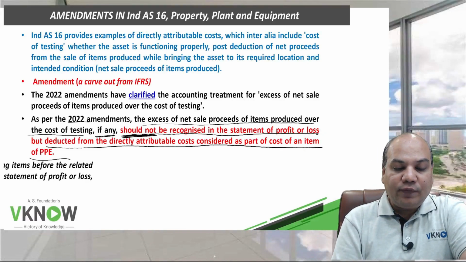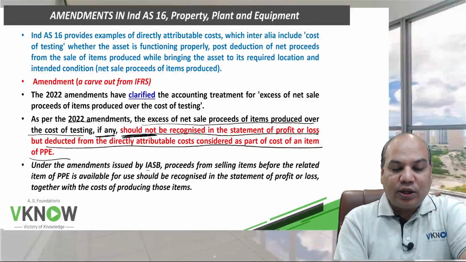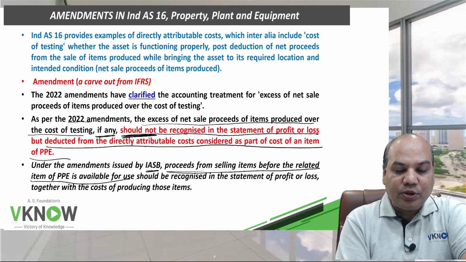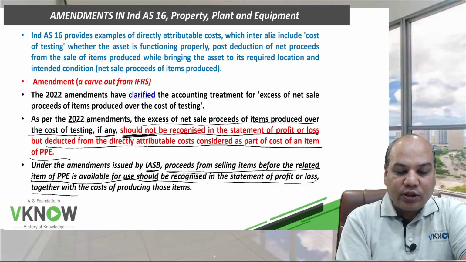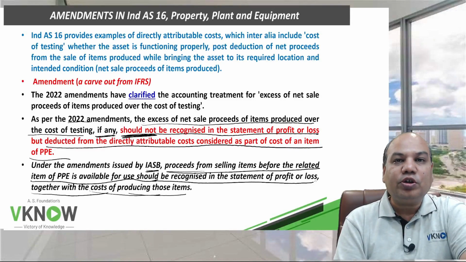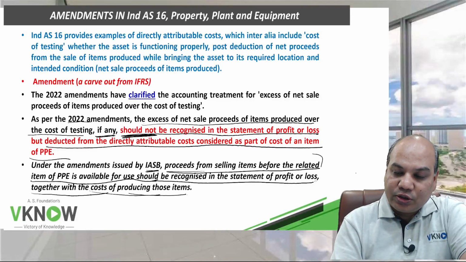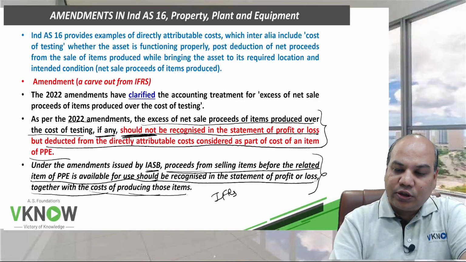If you are an IFRS candidate, then as per the IFRS, the proceeds from selling an item before the related PPE is available for use should be recognized in the statement of profit or loss together with the cost of producing those items. So this is the treatment under IFRS and this is the treatment under Ind AS.